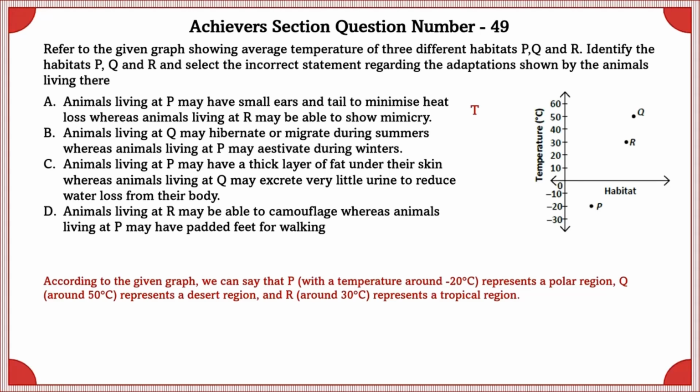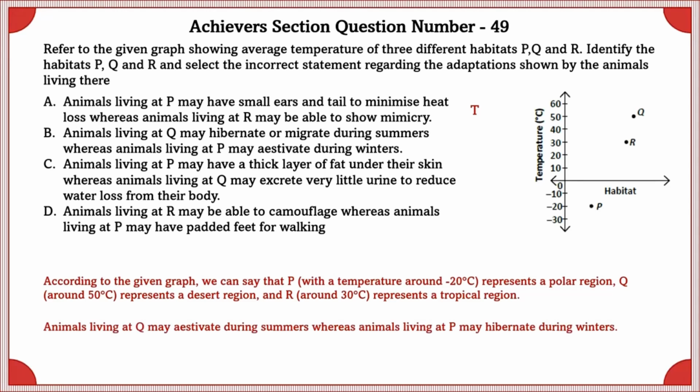Yes, this is true. B option, animals living at Q may hibernate or migrate during summers, whereas animals living at P may aestivate during winters. Animals living at Q may aestivate during summers, whereas animals living at P might hibernate during winters. So this is false. Animals living at P may have thick layer of fat under their skin, whereas animals living at Q may excrete very little urine to reduce water loss from their body. Yes, this is true. Animals living at R may be able to camouflage, whereas animals living at P may have padded feet for walking. Yes, this is also true. So the incorrect option is the B option.